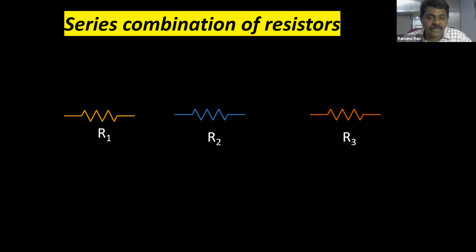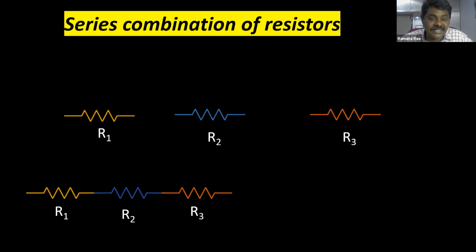See children, how I am connecting it: the end of the first resistor to the second, to the third. So R1, R2, R3 are connected end to end. This end to end connection is known as series combination.